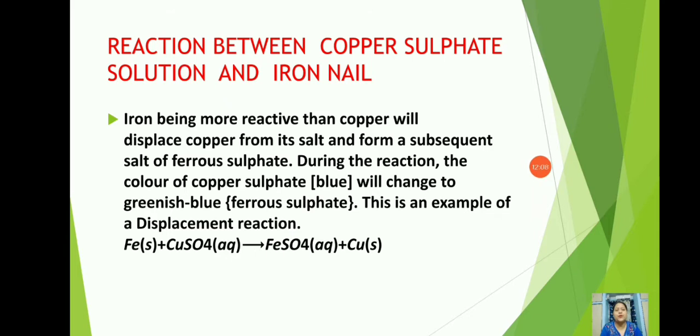Reaction between copper sulfate solution and iron nail. So this is one of the most important chemical changes. Okay, so let us see what happens in this reaction.